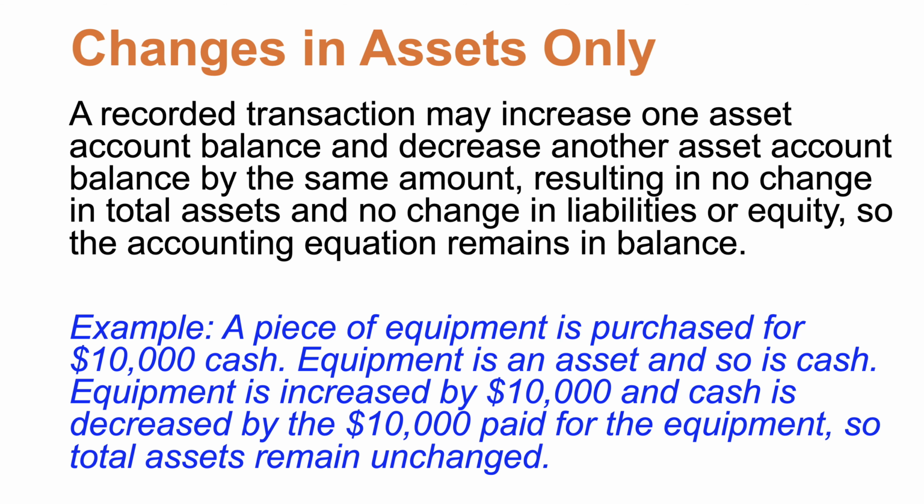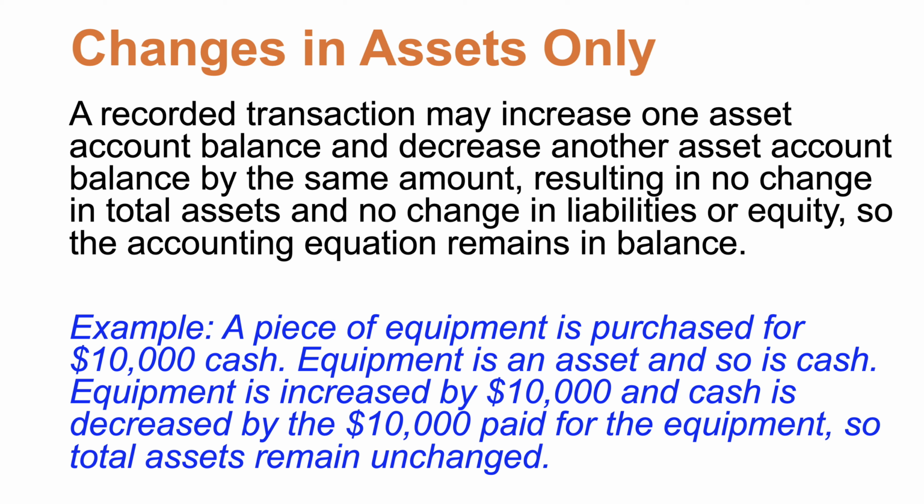For example, a piece of equipment is purchased for $10,000 in cash. That equipment is an asset, and so is the cash. So our equipment account goes up by $10,000, and our cash account goes down by $10,000 because we have 10,000 fewer dollars. Total assets remain unchanged, and our equation stays in balance.